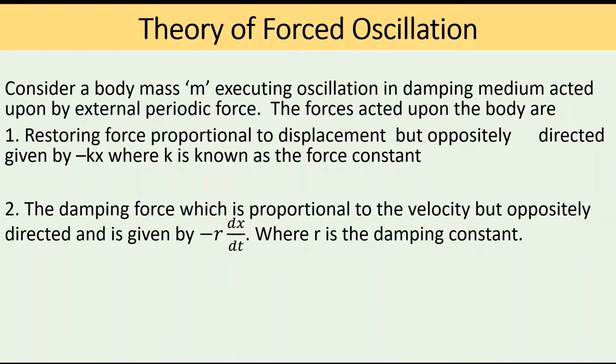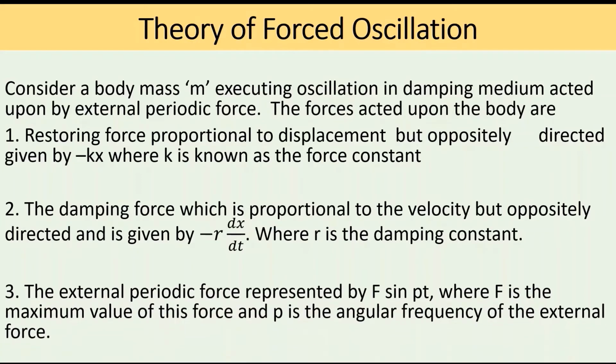Now the third important force which is acting on the system in the case of forced oscillation is the applied periodic force. The external periodic force can be represented by F sin pt, where F is the maximum value of this force or the amplitude of the force, and p is the angular frequency of the external periodic force.